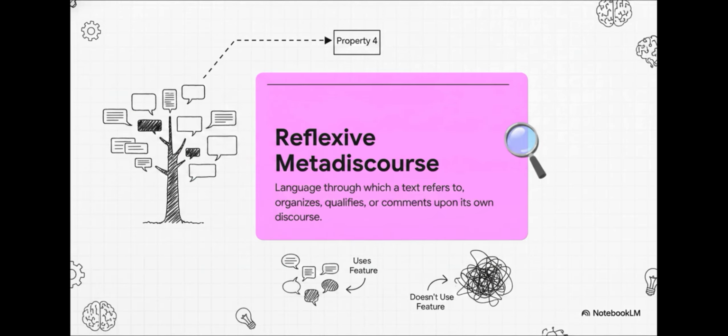Now, to scientifically test if this ecosystem can actually be untangled, researchers needed to isolate just one of these properties. They zeroed in on that 4th one, focusing on a variable called reflexive metadiscourse. Basically, this is language through which a text refers to, organizes, or qualifies its own discourse. Think of everyday phrases like, as noted above, or to clarify. The whole goal here was to see if we could somehow separate texts that use this feature from texts that don't, without messing up anything else in the process.